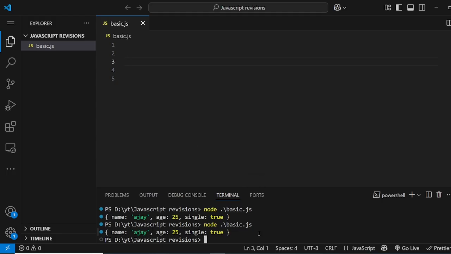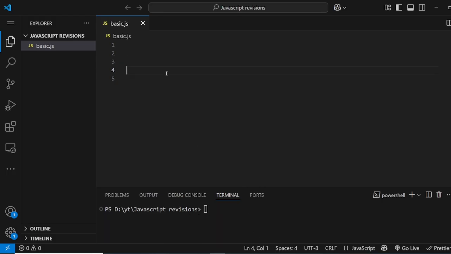Now there is one thing left. Let me clear it. Functions. Well, functions are nothing but a piece of code block which does some operations. Basically it will take the input and it will give us the output, but it's repetitive, meaning the logic stays the same but the input changes.